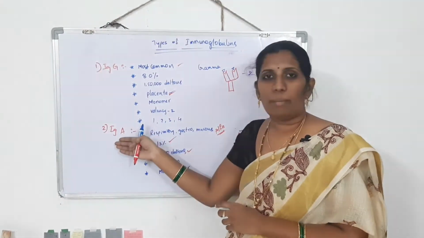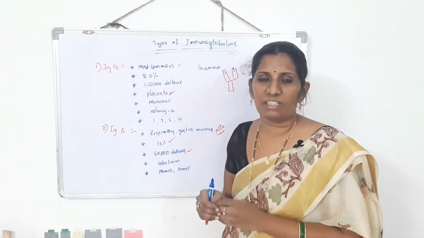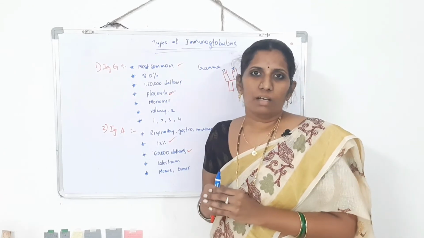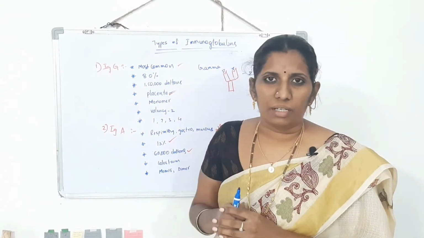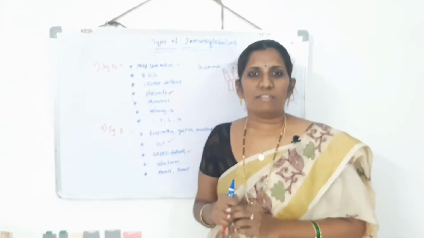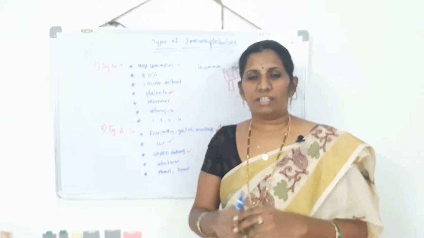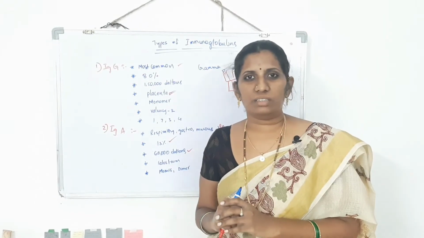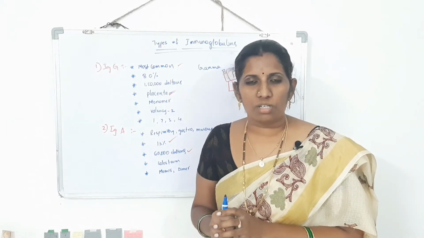And the next one. IgG has a speciality, it will cross the placenta. Likewise IgA has another speciality, that is it enters into the newborn baby through colostrum. You know that colostrum is the first milk secreted by the mother immediately after delivery. After giving birth to the newborn, the mother secretes a milk which is called the colostrum. It contains